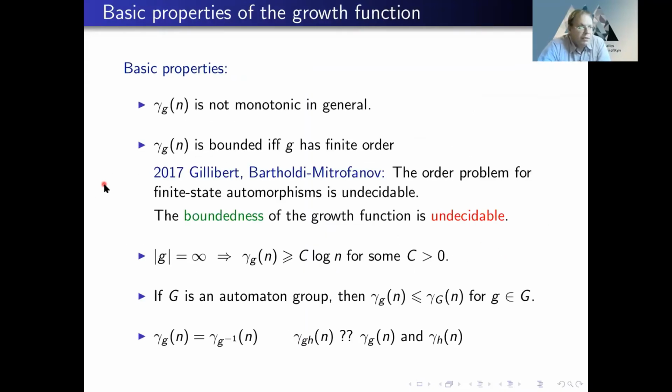Now, what can we tell in general about growth of finite state automorphisms? What are some basic properties? In general, it is not monotonic. It is bounded if and only if this element has finite order. And this property is not decidable algorithmically. If an automorphism has infinite order, then the growth function is at least logarithmic and at most exponential. So if for groups the bound is linear and exponential, then for a finite state automorphism, the bound is logarithmic and exponential.